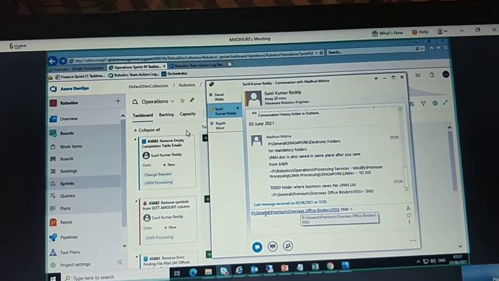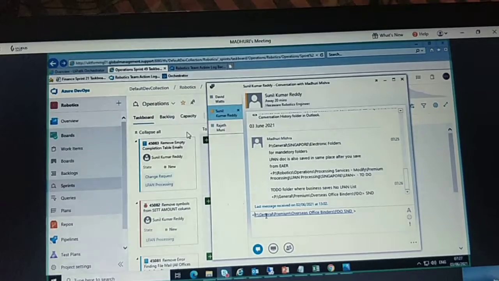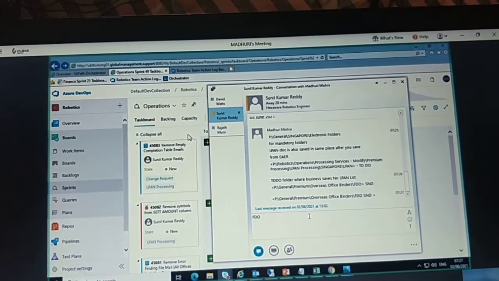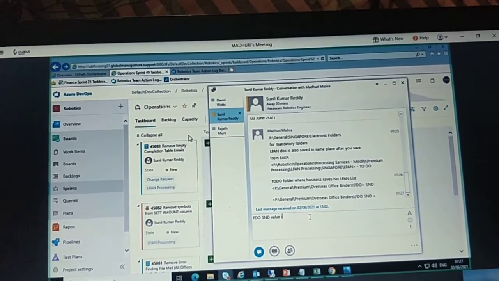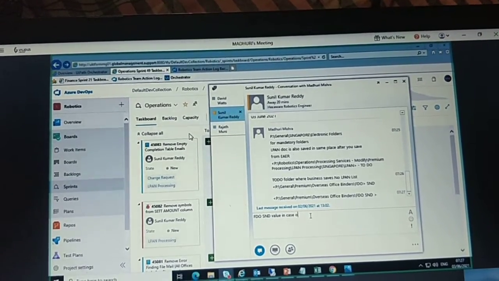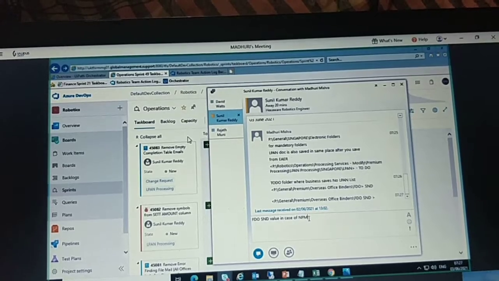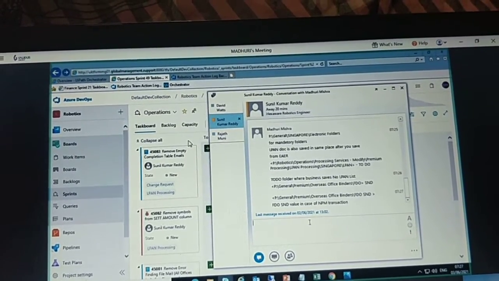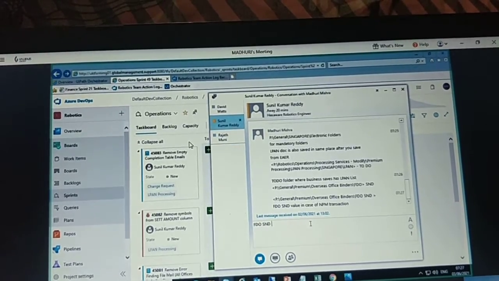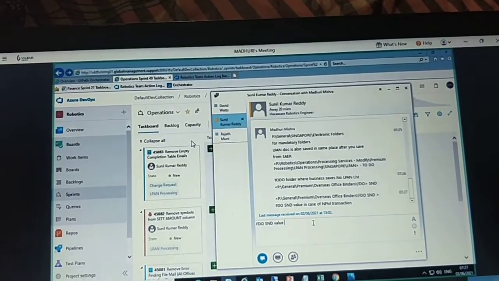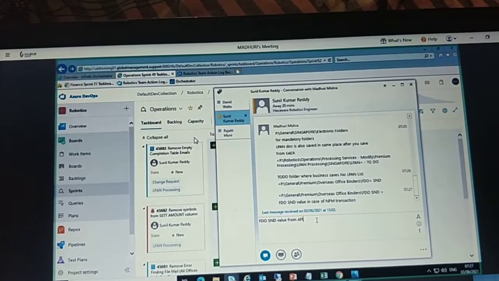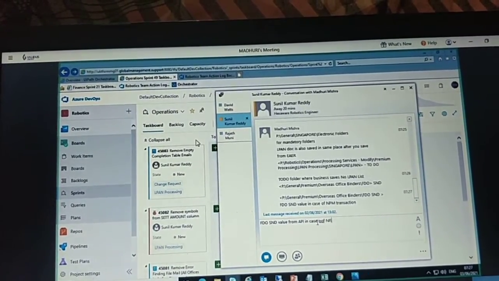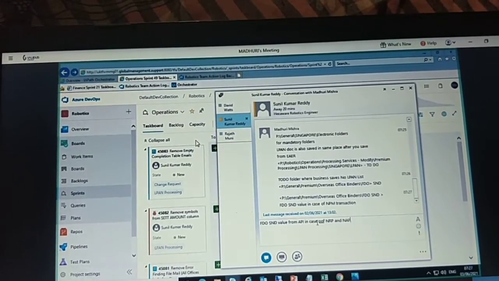Okay, this one. And the FDOSND value comes from API in case of LRP and NAP.